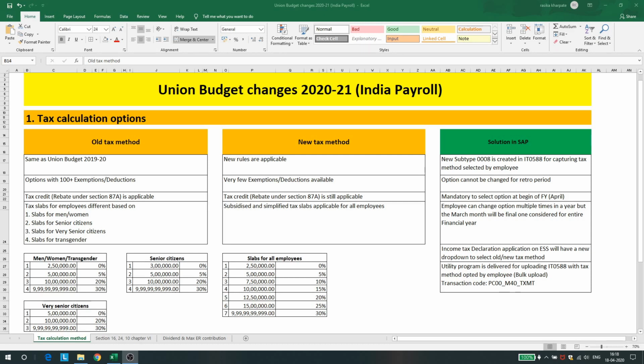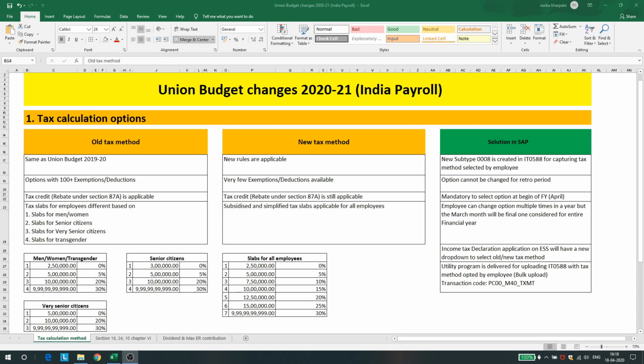So let us see all the changes one by one. The first and the very important and the highlight of the Union Budget changes that the income tax department has released is the option for the employee to select a tax regime. So he can either opt for the new tax method or the old tax method.